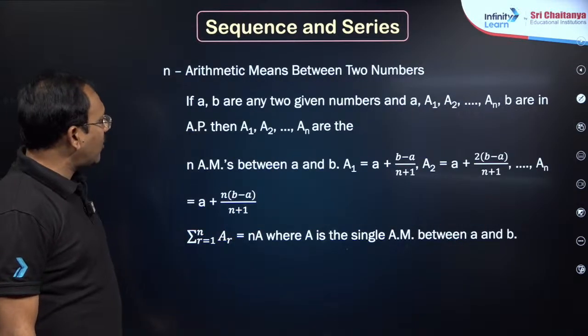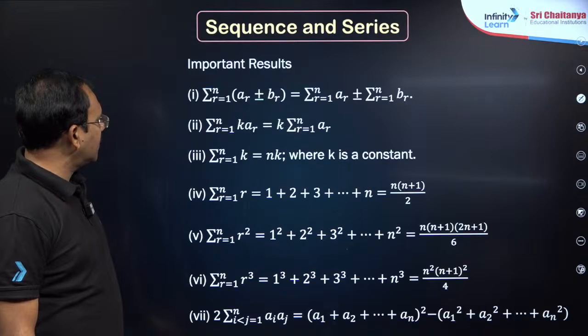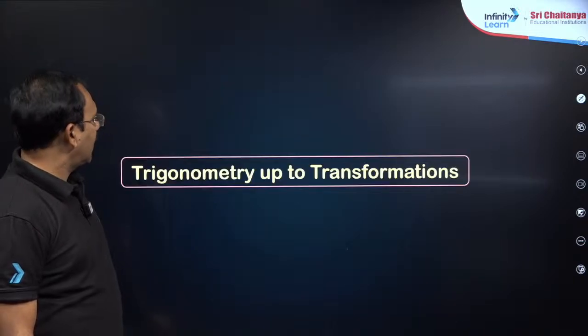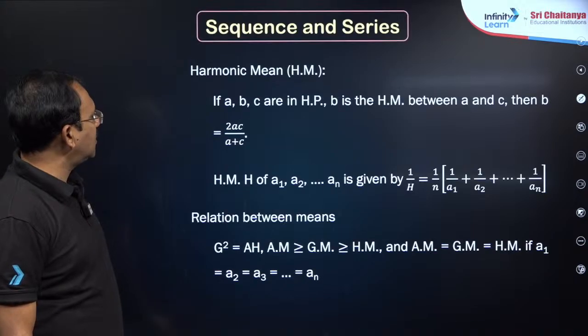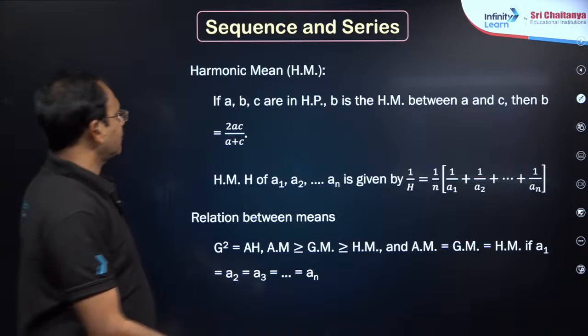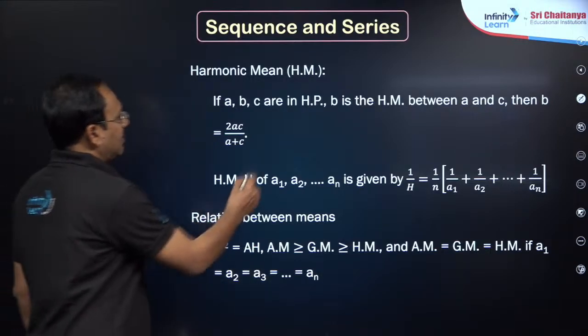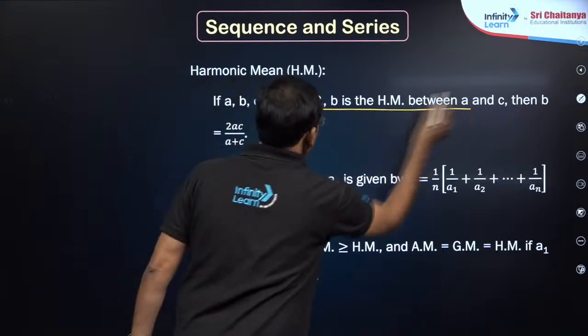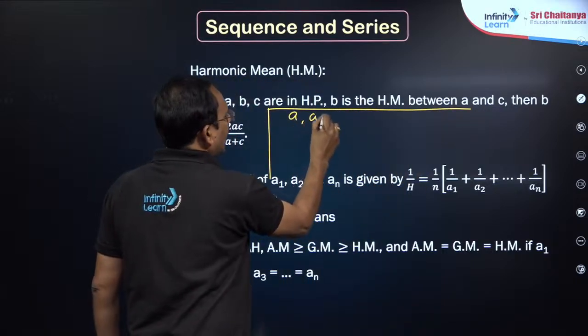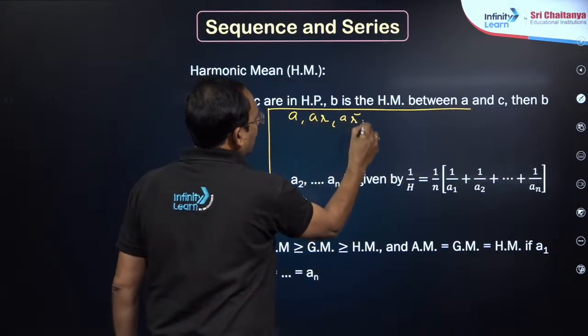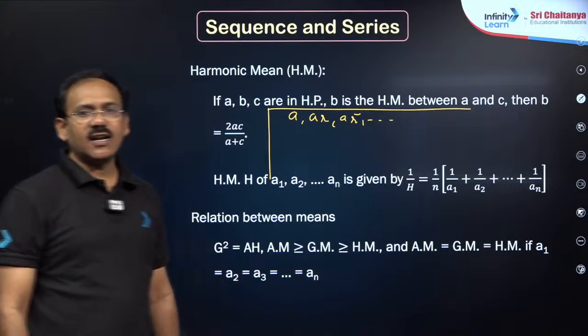Next, as far as GP is concerned, my dear friends, let me write here. The general form of a GP will be like A, AR, AR square and so on. This is the general form of GP.